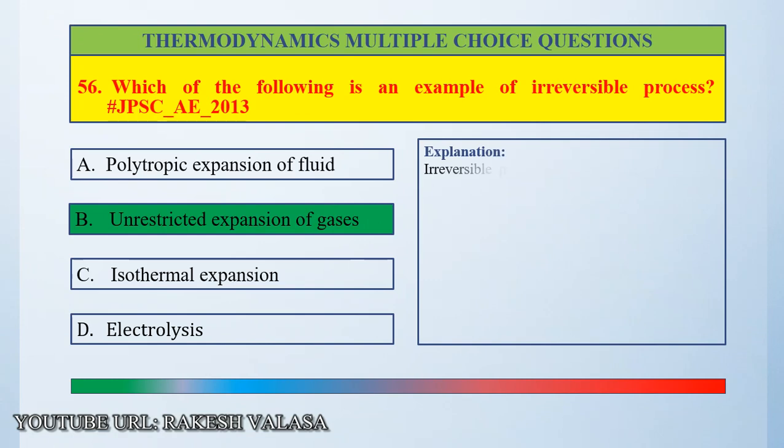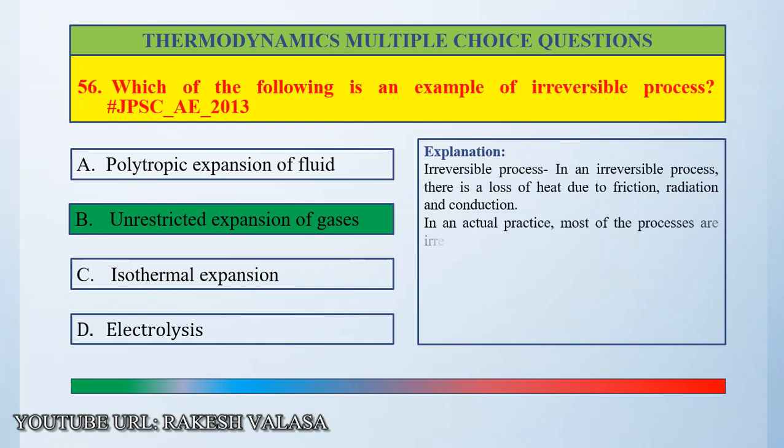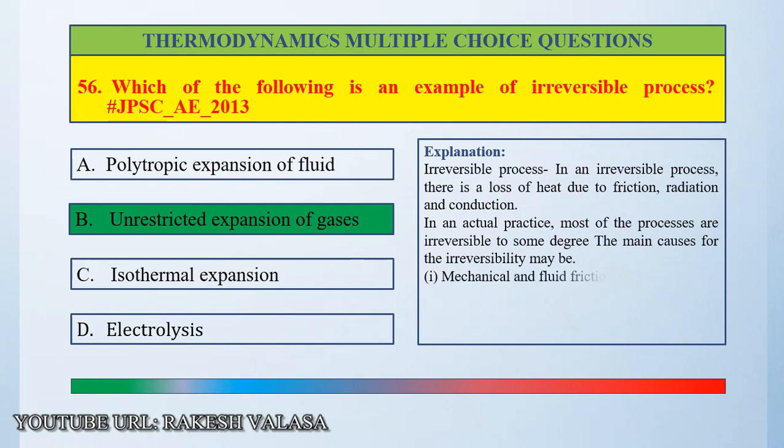Explanation: in an irreversible process, there is a loss of heat due to friction, radiation and conduction. In actual practice, most of the processes are irreversible to some degree. The main causes of irreversibility may be mechanical and fluid friction, unrestricted expansion, or heat transfer with a finite temperature difference.